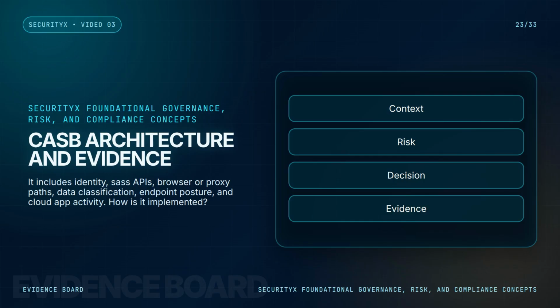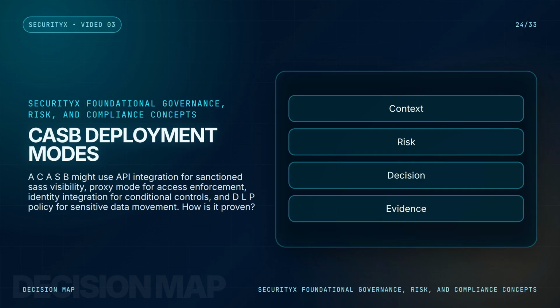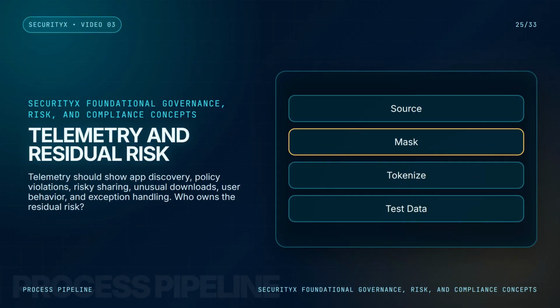How is it implemented? A CASB might use API integration for sanctioned SaaS visibility, proxy mode for access enforcement, identity integration for conditional controls, and DLP policy for sensitive data movement. How is it proven? Telemetry should show app discovery, policy violations, risky sharing, unusual downloads, user behavior, and exception handling.